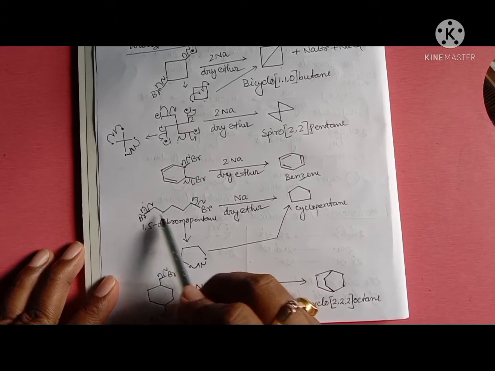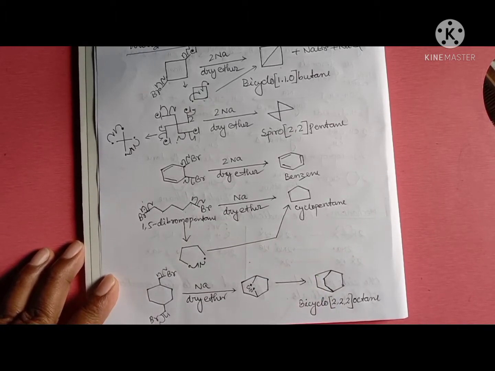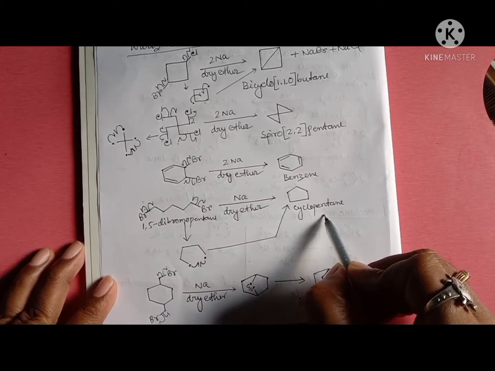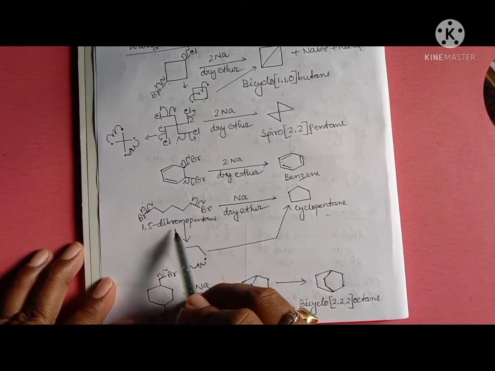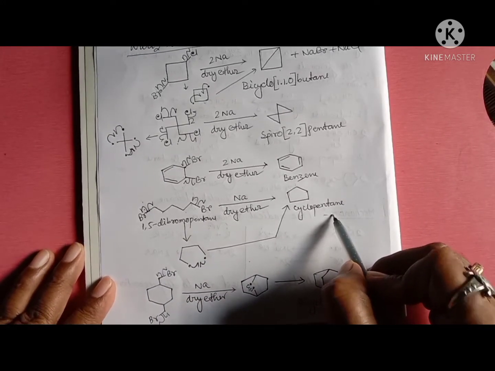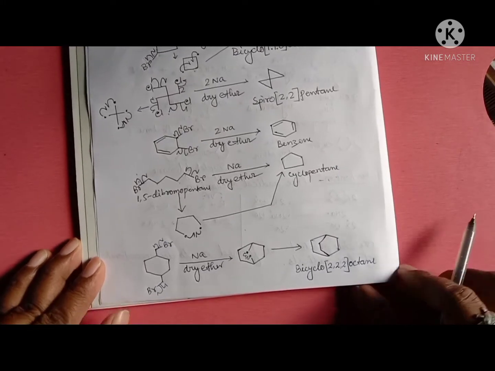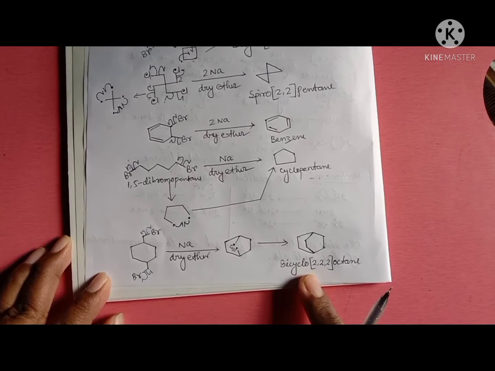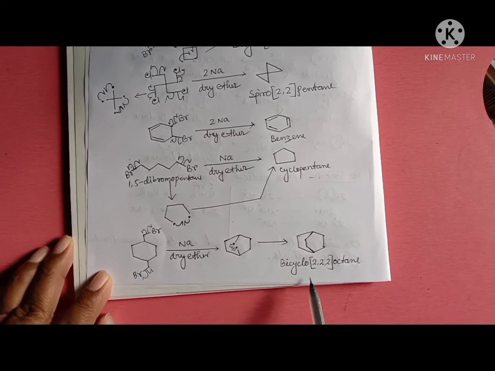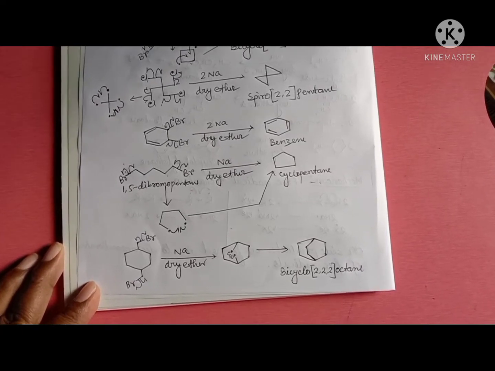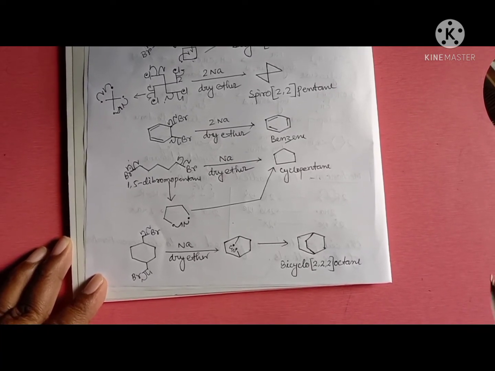For long chain alkyl halides, a cyclic compound is formed. Here 1,5-dibromopentane is converted into cyclopentane. This is another example. Here bicyclo 2,2,2-octane is formed. So those examples are very important for any competitive exam.